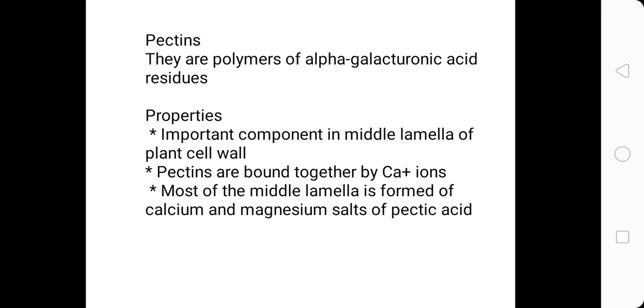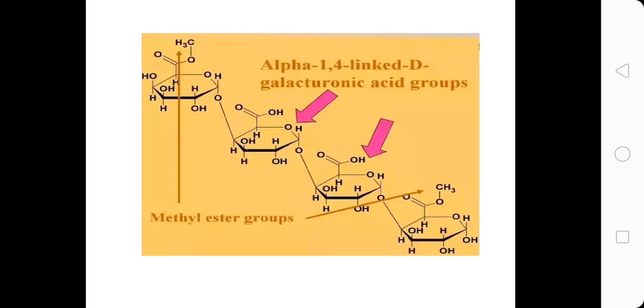They are an important component of middle lamella of plant cell wall, and pectins are bound together by calcium ions. So calcium ion is bonded with them, and most of the middle lamella is formed of calcium and magnesium salts of pectic acids. Here we can see the structure of pectin.